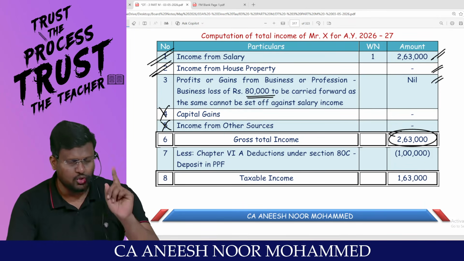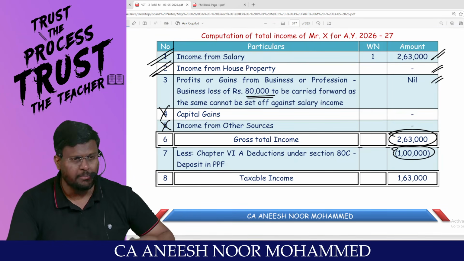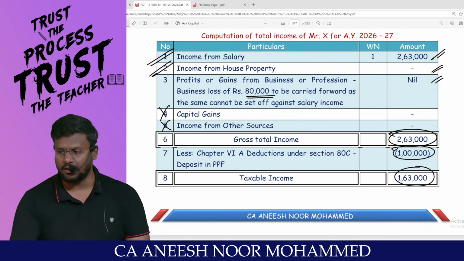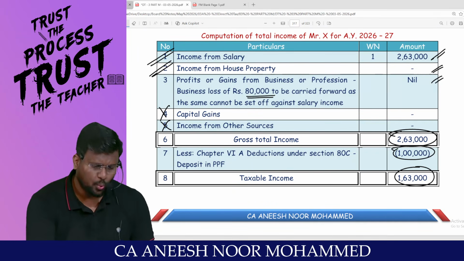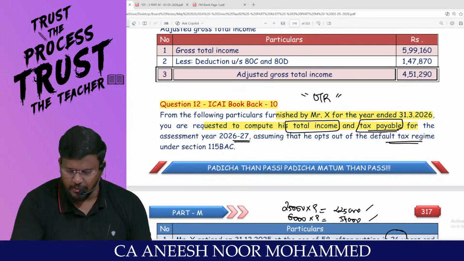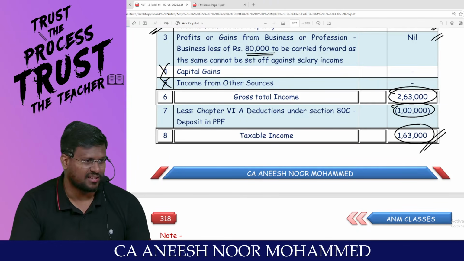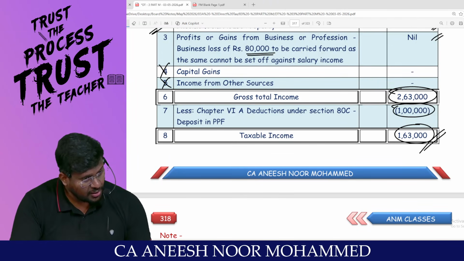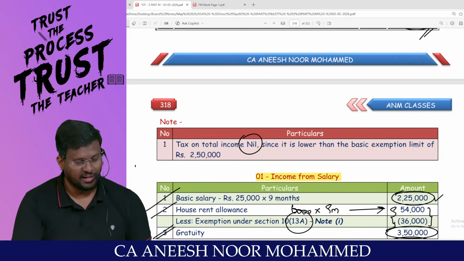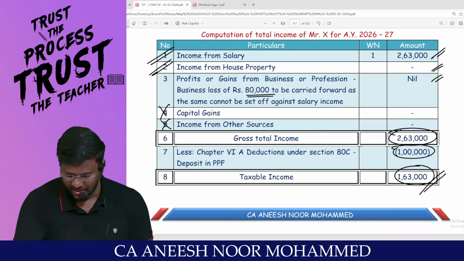Now from that gross total income, since you are traveling through the optional tax regime, you are entitled to claim 1 lakh as Chapter 6A. 1,63,000 is the taxable income, my dear lovable students. What and all they want? They want total income and also the tax payable. What route? Taxable income is only 1,63,000, which is less than 2,50,000. Sir, there is no tax, total income is nil. Since it is lower than the basic exemption limit of 2,50,000, at least one answer we can write without any mistake.